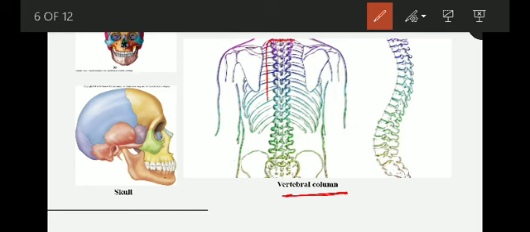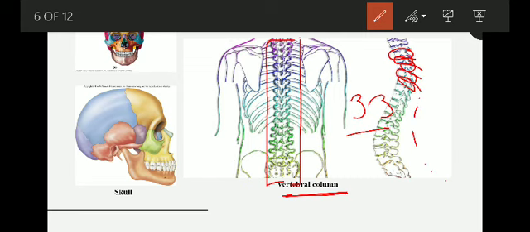This is called the backbone, spine or vertebral column. It is made up of 33 small bones called vertebrae, like this one bone, 2, 3, 4, 5. Like this, 33 bones are joined together to form the backbone. What is the function of the backbone?